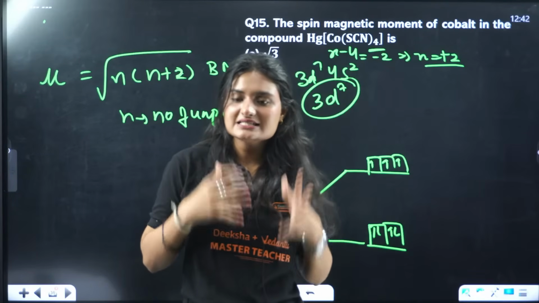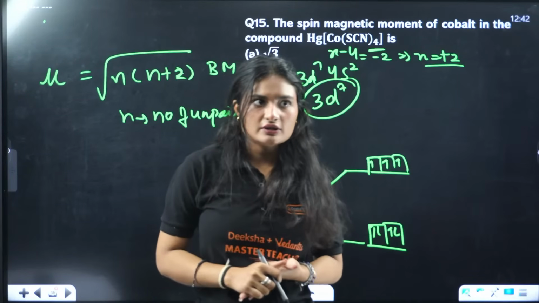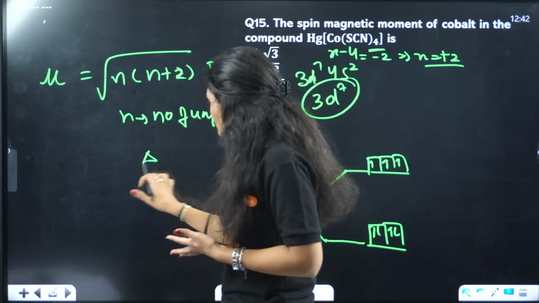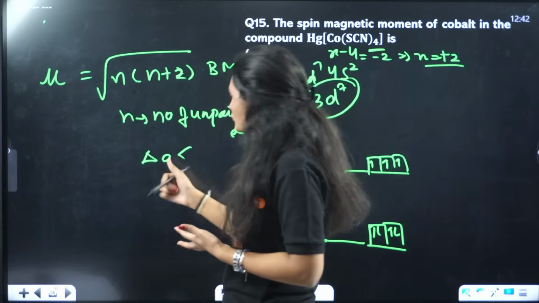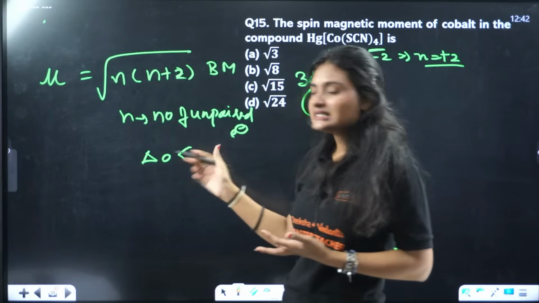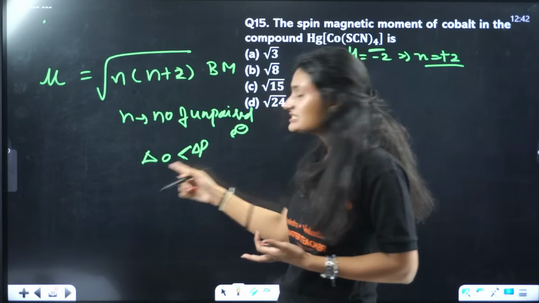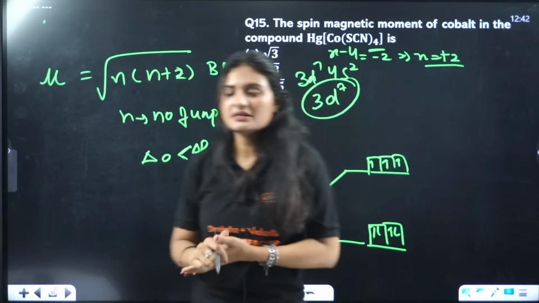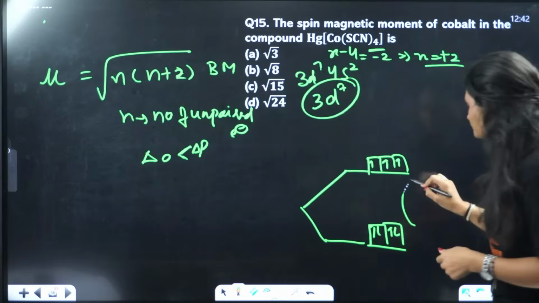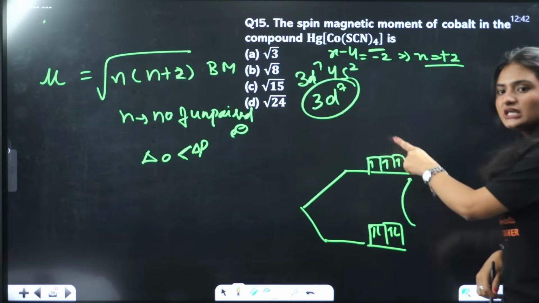The thing that is less energy consuming, that thing happens. If your crystal field splitting energy is less than the pairing energy, P being pairing energy, what will happen? It will jump to the next orbital.